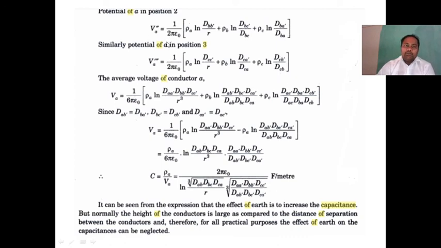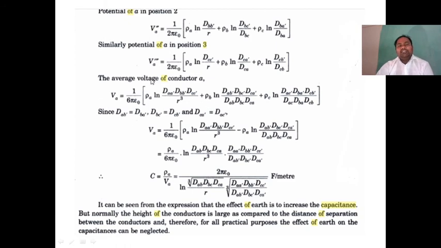Conductor A is in the second position, then in the third position. In the numerator is the distance between the conductor and point P; the denominator is the distance between conductor A and the respective conductor. That is very important: dCA, dCB. So these are all three equations.